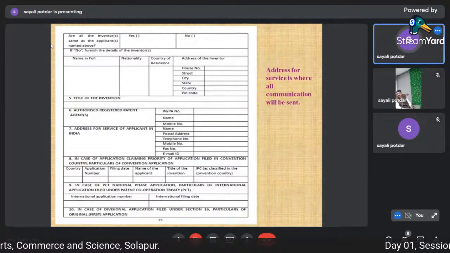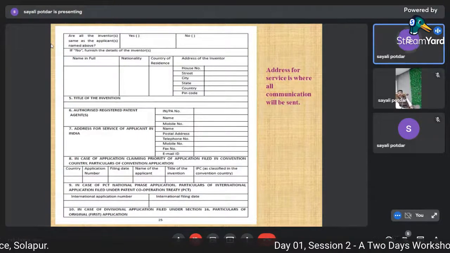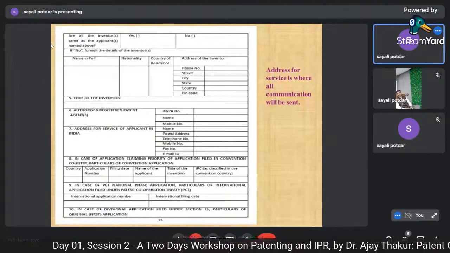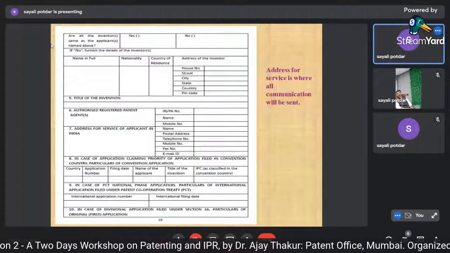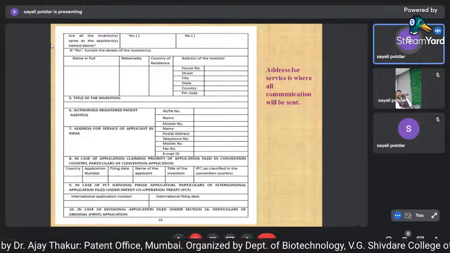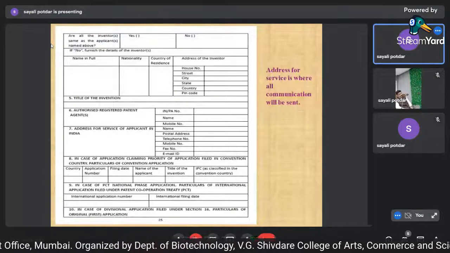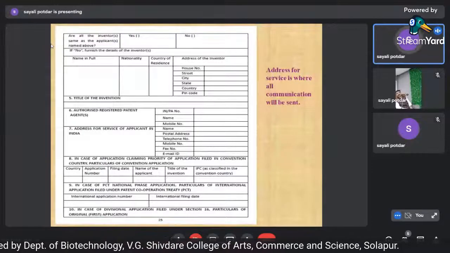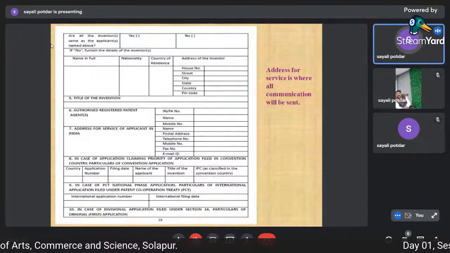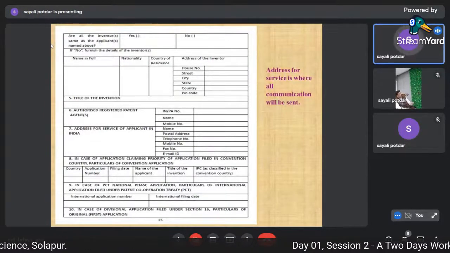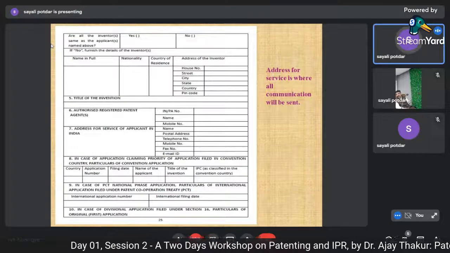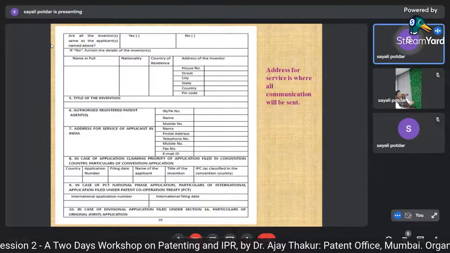Like one case, the inventor was working with IIT and he had completed his application, which was being filed under the IP policy, but he was reluctant and was not signing that document. So to avoid that kind of conflict, you have to necessarily get the signature from the person who has invented. Then you have to write the field of invention.